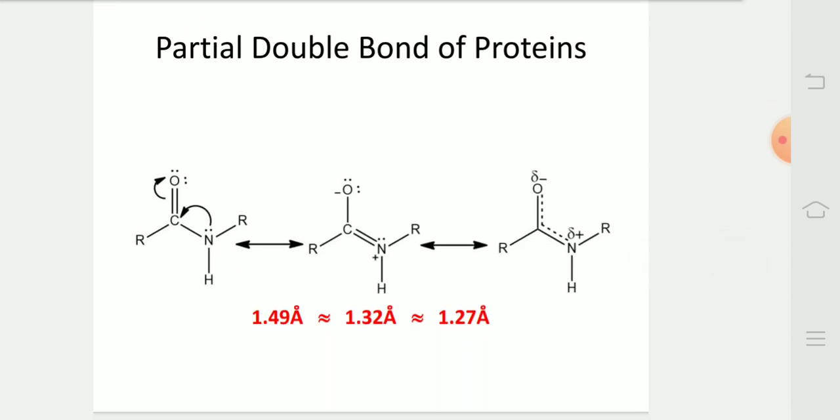In this diagram, we can see that the peptide bond forms a partial double bond where the distance is 1.32 angstrom units, midway between 1.49 angstrom units and 1.27 angstrom units.